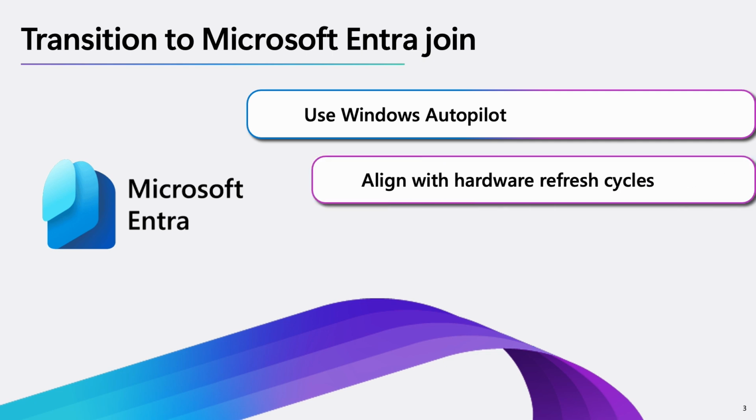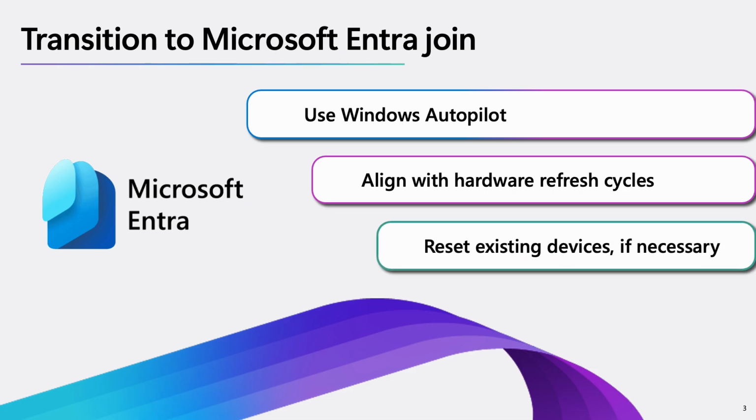In general, transitioning devices to Entra Join should be aligned with your organization's hardware refresh cycle to minimize impact to end users. The primary driver for this recommendation is that there is no supported path to convert an existing on-prem or hybrid joined Windows endpoint directly to Entra Join. They must be reset or reimaged, which normally has a significant impact on end users. Aligning the transition to cloud-native Windows with an organization's hardware refresh interval minimizes this user impact.